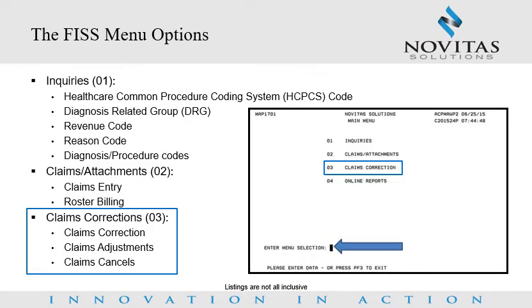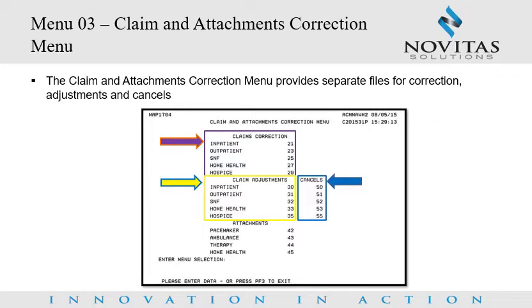The FISS menu options. The claims corrections option allows providers to correct, adjust, and cancel certain claims. From the main menu, type 03 in the Enter menu selection field and press Enter. Menu 03, Claim and Attachments Correction menu. Once you press Enter, the Claims and Attachments Correction menu will appear.